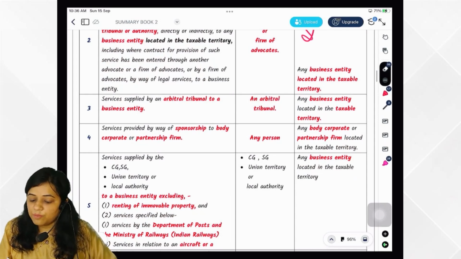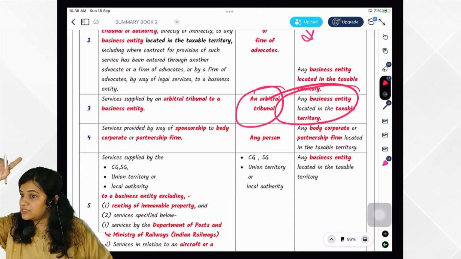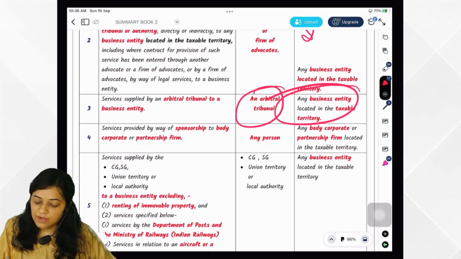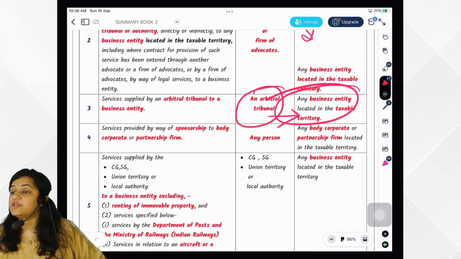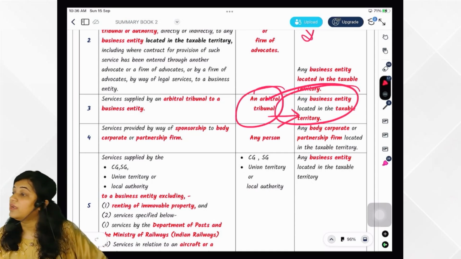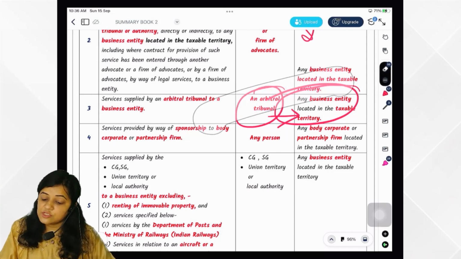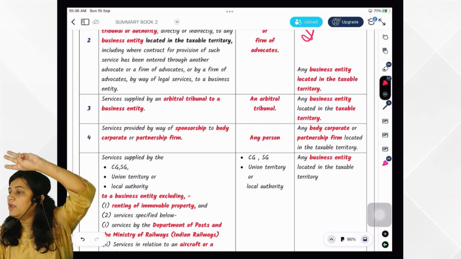If an arbitral tribunal is giving services to a business entity located in taxable territory, the business entity would be paying tax under RCM. You got it? Then we have seen sponsorship service. 3 things we have to remember in RCM entries.